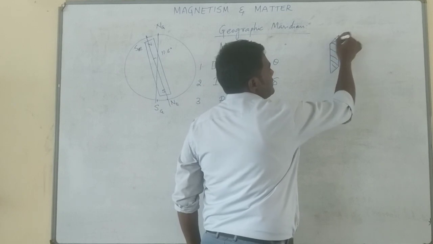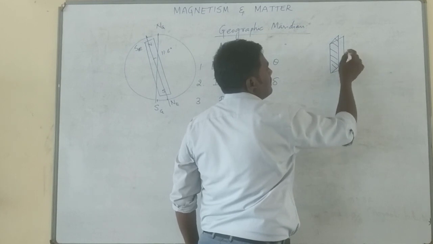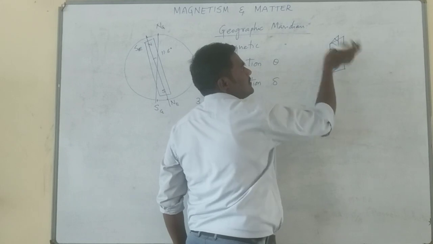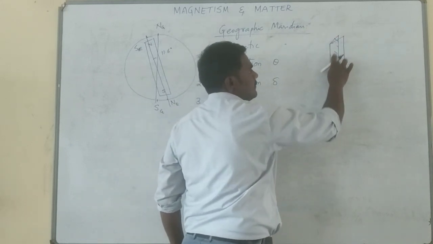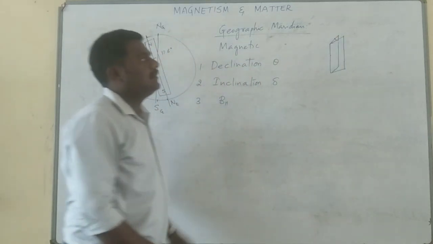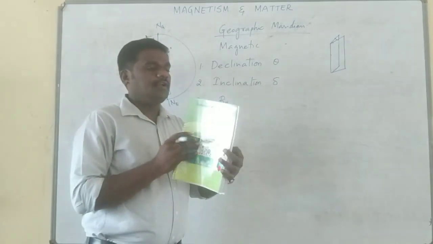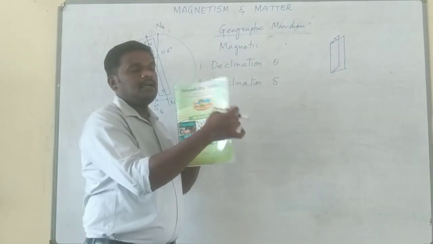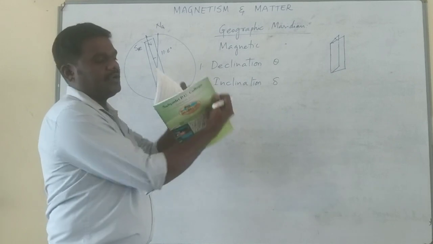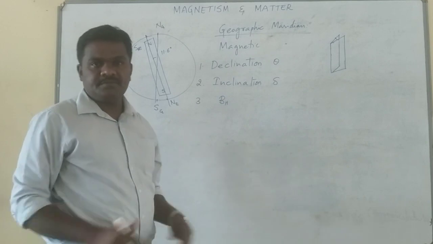Then at the same place, see the shaded one, which is behind, for clarity. There you have two planes in a V shape. You can imagine it this way: I have separated the material into two parts. Assume this is the magnetic meridian and this is the geographic meridian. Then you can find some angle between them. Here, the angle itself is known as declination.